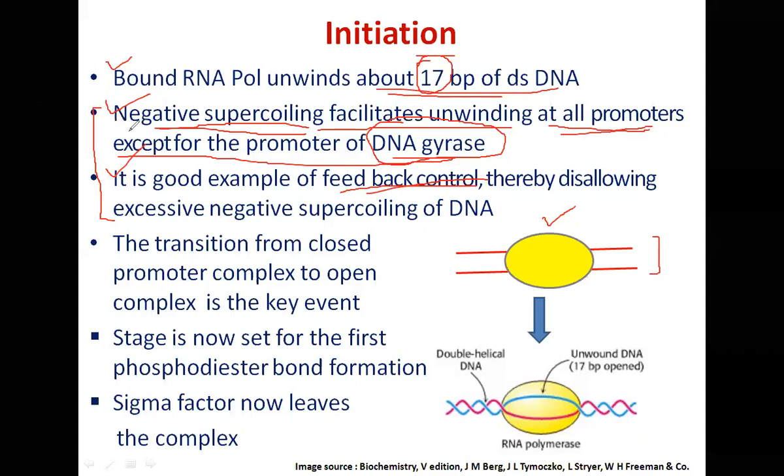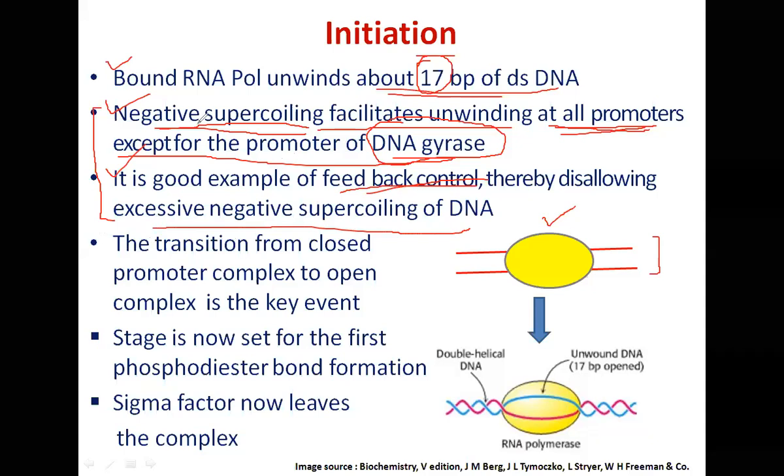Negative supercoiling facilitates unwinding at all promoters except the promoter for the gyrase gene itself. There it has the opposite effect. Negative supercoiling at the promoter of the gyrase gene doesn't facilitate unwinding. RNA polymerase will find it difficult if the DNA is excessively supercoiled. An excellent feedback mechanism nature has introduced so that DNA can all the time be maintained optimally negatively supercoiled.